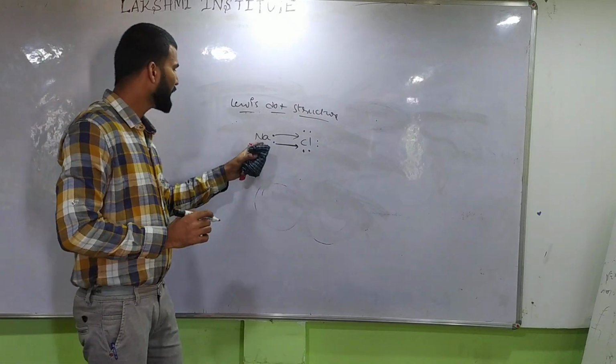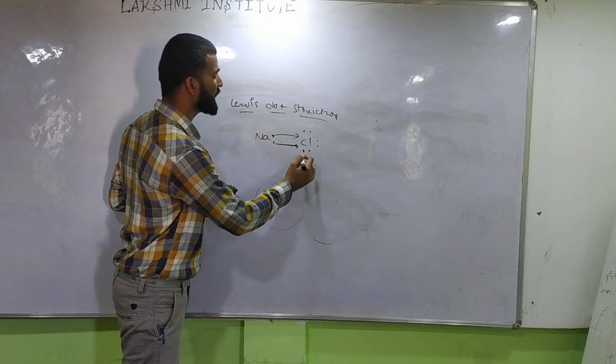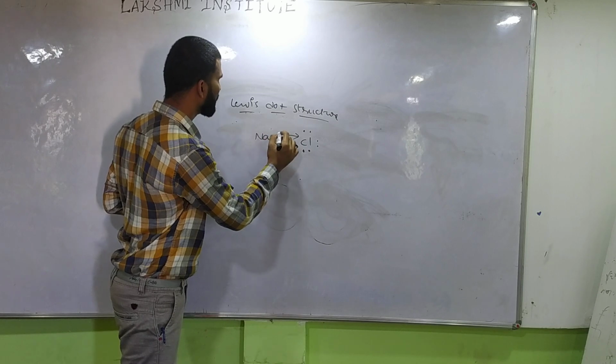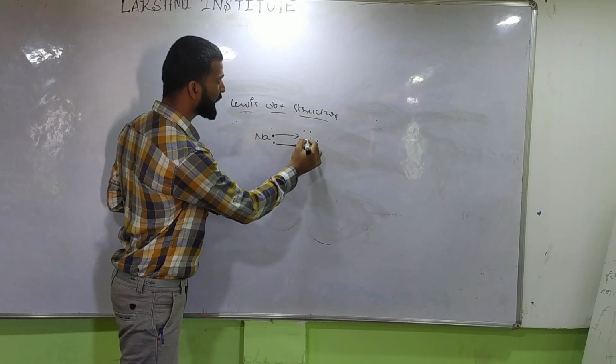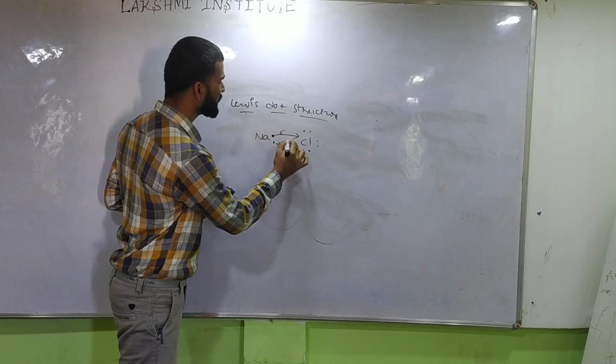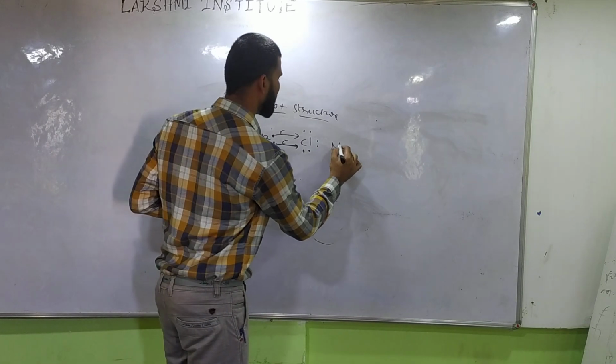Na has 2 valence electrons, and chlorine has 6 valence electrons. The 2 electrons are lost by Na and gained by chlorine. It transfers these 2 electrons to chlorine, stabilizing NaCl.